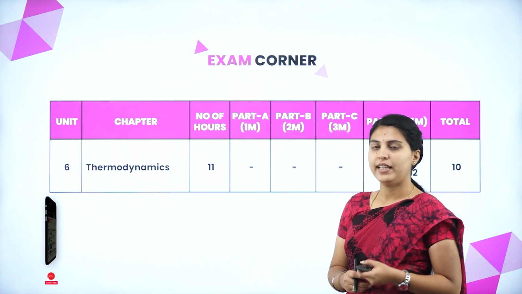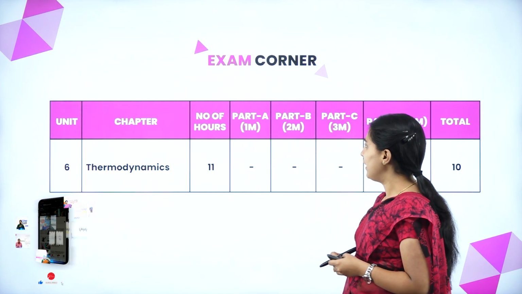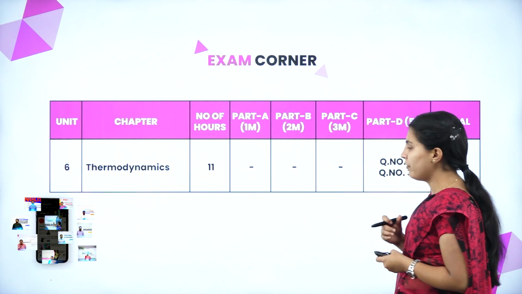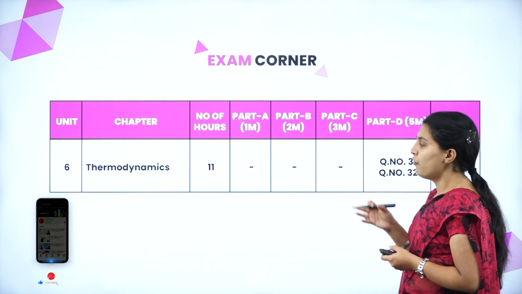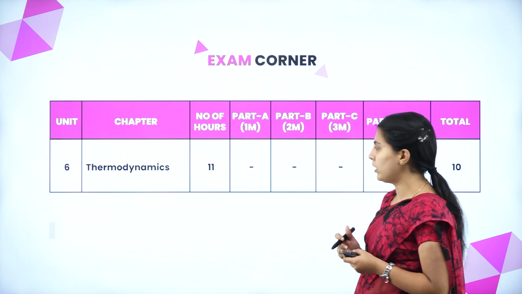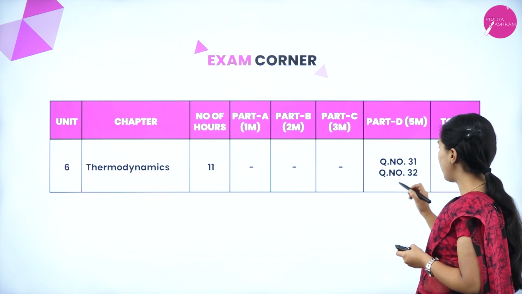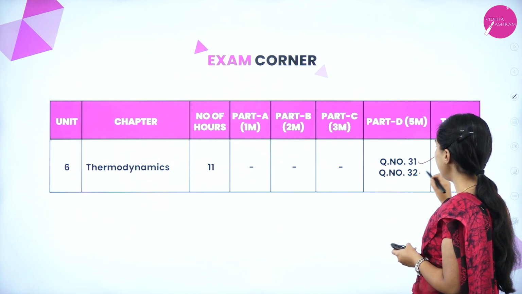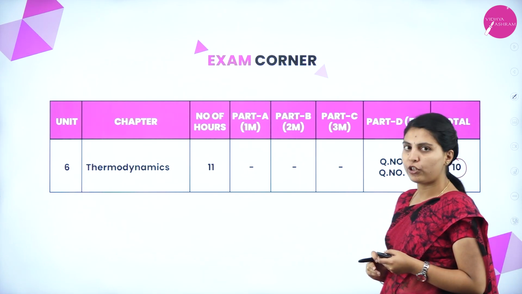First we will see the exam corner. The hours awarded for this chapter is a total of 11 hours. In this question paper pattern, we know that 5 parts are there, but part A, part B, part C from this chapter don't have any question. But in part D, the 5-mark questions, 2 questions will be allotted, question numbers 31 and 32. Overall, 10 marks will be allotted for this chapter.